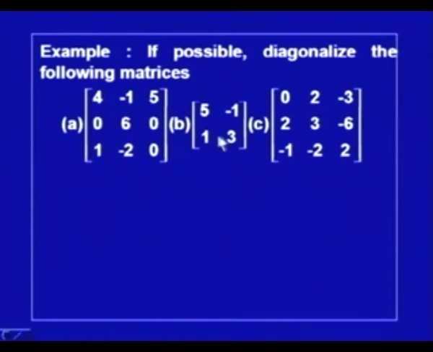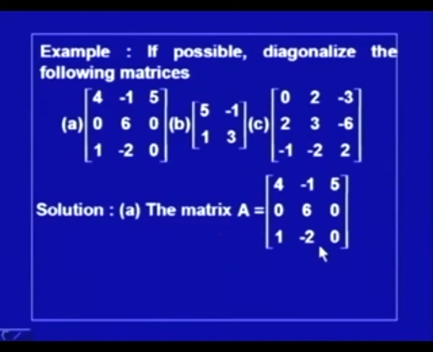So, I will start with this example. First we consider a 3 by 3 matrix: 4, minus 1, 5, 0, 6, 0, 1, minus 2 and 0. So, let us consider this square matrix.